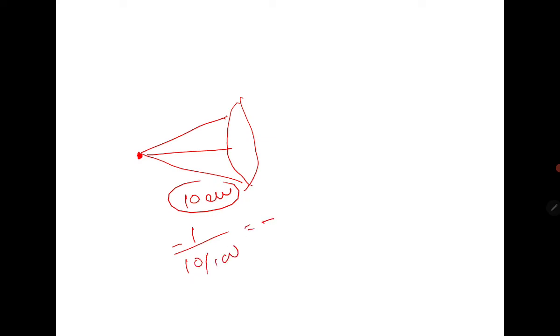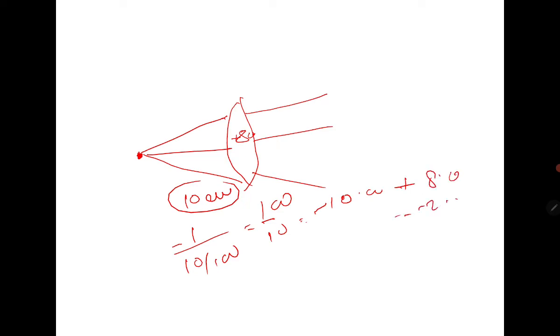Because 100 divided by 10 is minus 10 diopter. If this lens is plus 8 diopter, then the light still diverges, not converges, because minus 10 plus 8 diopter is equal to minus 2. Now the diverging light has a vergence of minus 2.